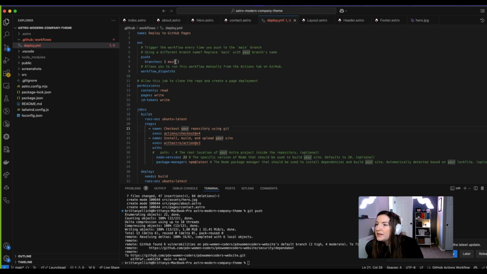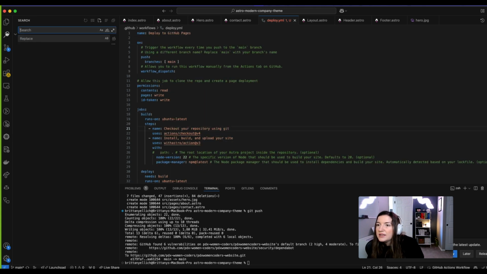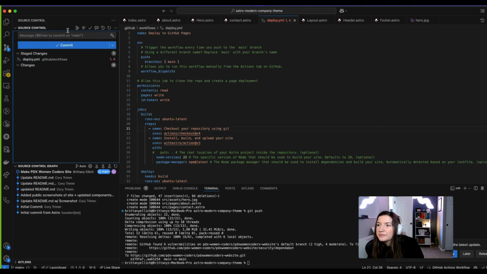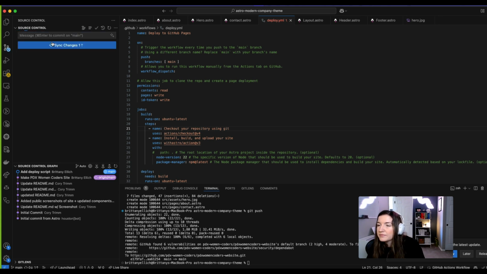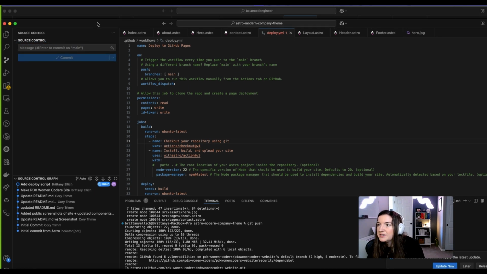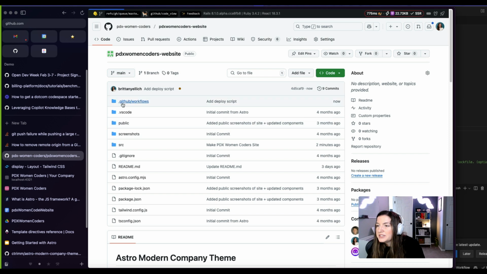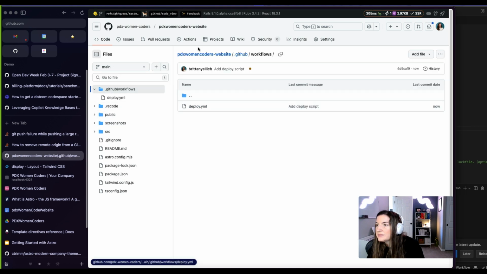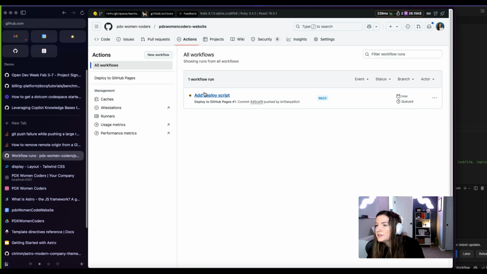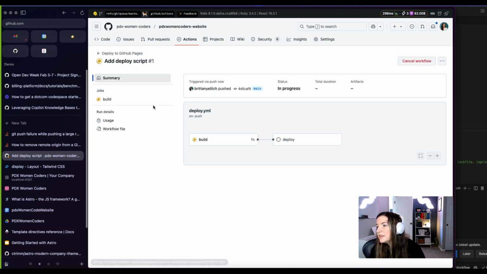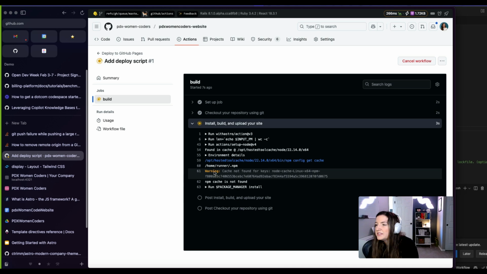I'm going to remove that and add this. And here we go. Add deploy script. No, there's a million other places that you can use too for deploying these things. Okay, so let's see if we have our GitHub folder. We do. Awesome. So we will already start actions. That's awesome. So this is running. It's going to build and then deploy, hopefully without any issues.